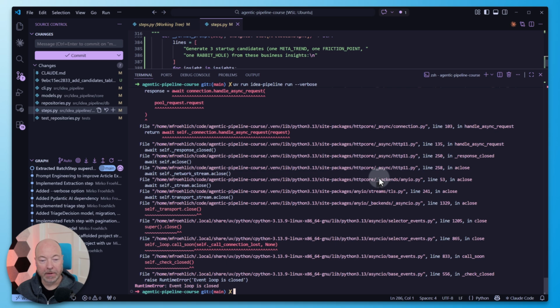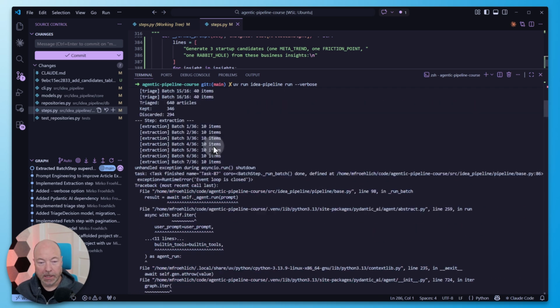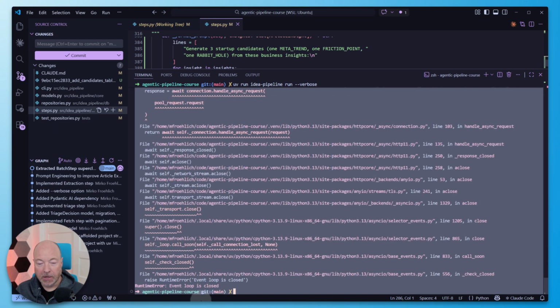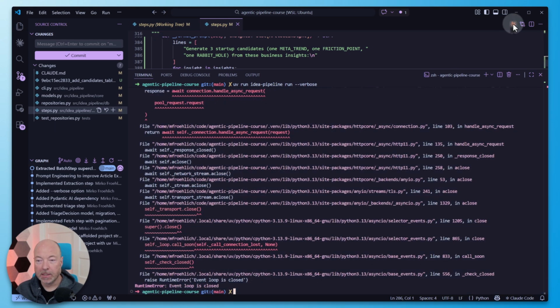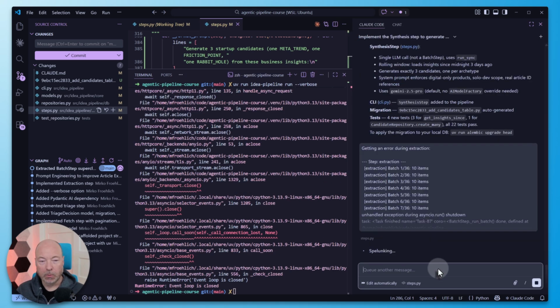Okay, now we got an error. Let's see what's happening here. Okay, so it looks like it actually started with extraction. And then we got this error message here. Event loop is closed. So what we're going to do is I'm just going to be lazy and take all of this, copy it, and just hand it over to Claude. So we'll see what it says.